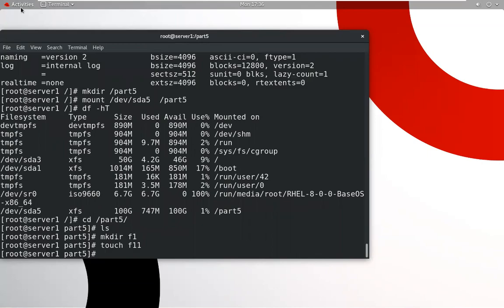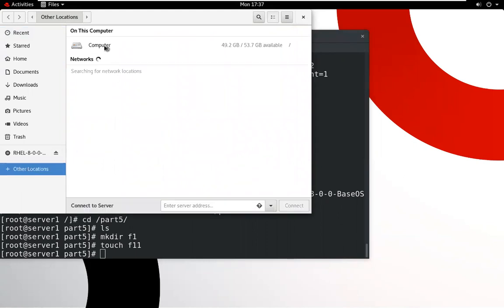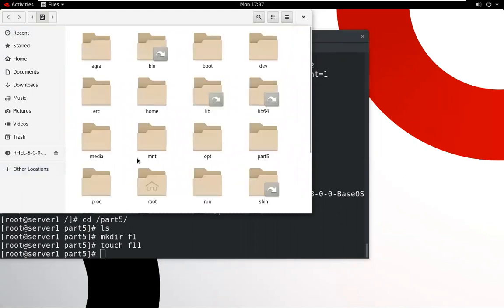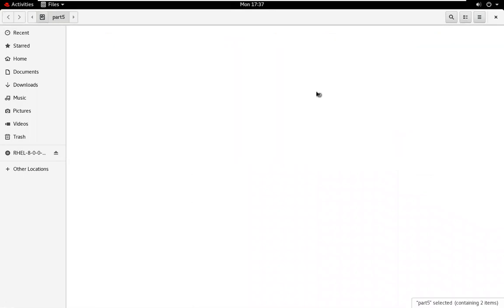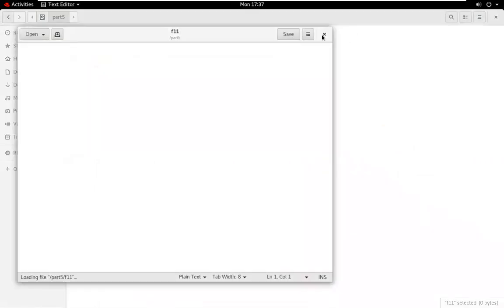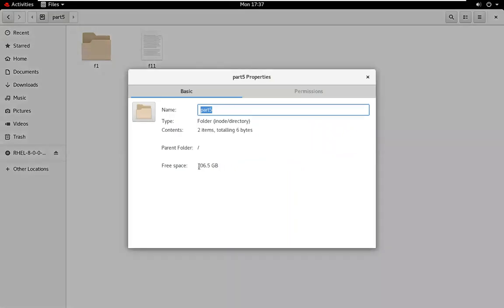So now you can check this graphically also. In this, you can check. These are two files. This is your file and this is your folder. These are stored in this particular partition. We can check the space also. How much space does it have? It has 100 GB of space.